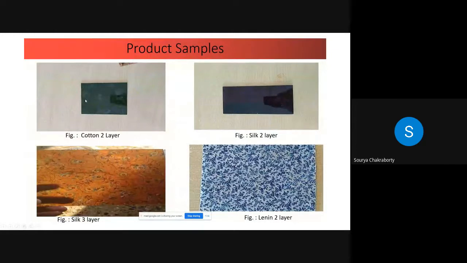These are the product samples which I made.